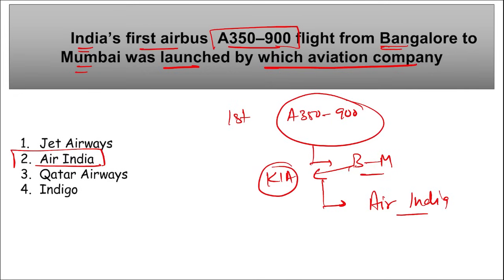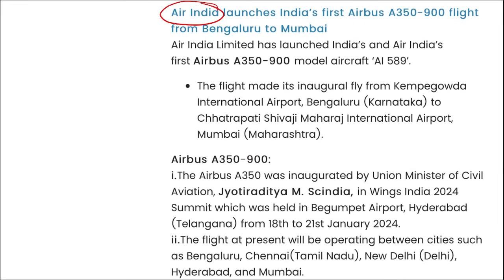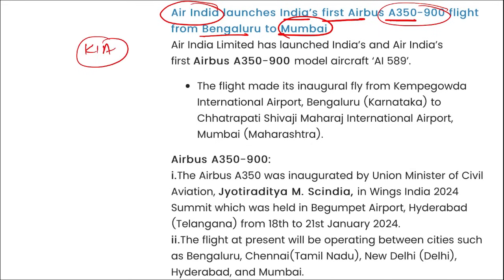Next. Here you can see Air India. They launched India's first Airbus A350-900 flight from Bangalore, Kempegowda International Airport to Mumbai, Maharashtra. And in Mumbai, Maharashtra to which airport? Chhatrapati Shivaji Maharaj International Airport.